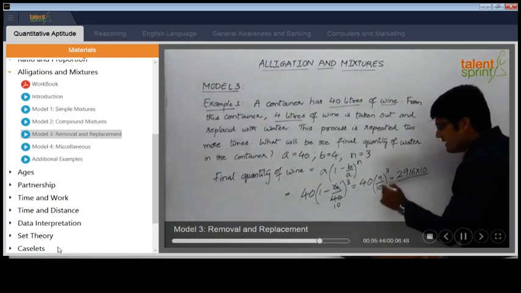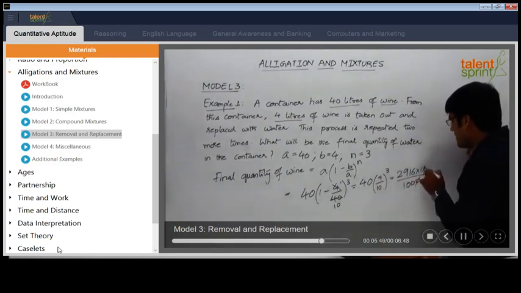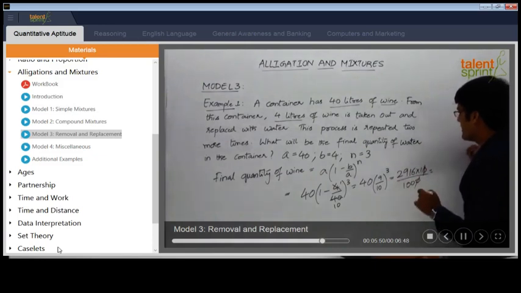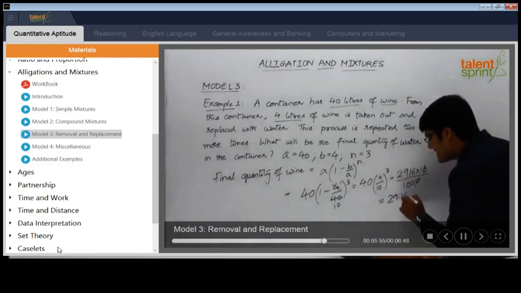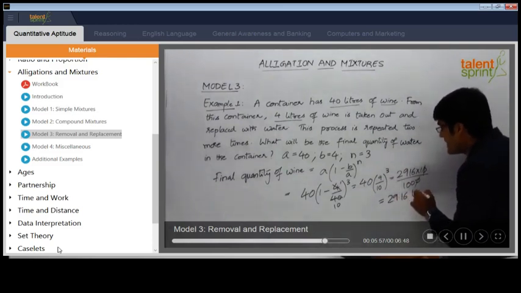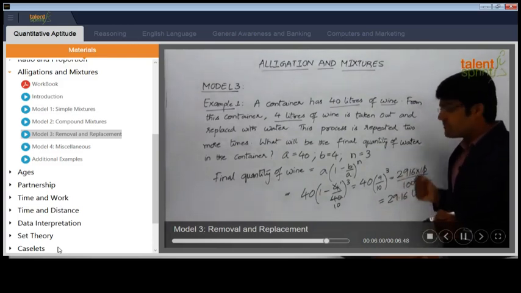So multiplying by 10 divided by 10 cube is 1000. So the zeros anyway get cancelled. We are left with 2916 by 100, which will be equal to 29.16 liters. So we can say that the final quantity of wine is equal to 29.16 liters.